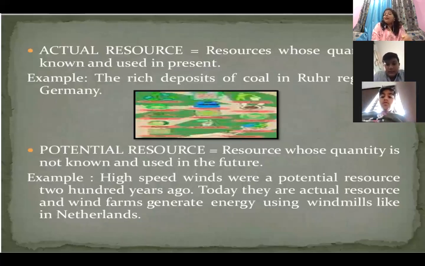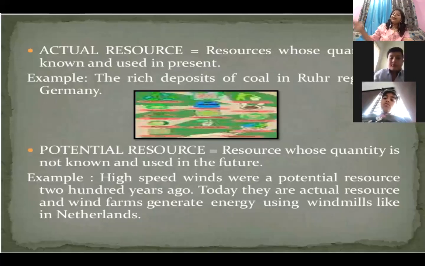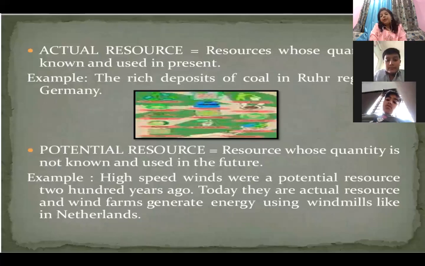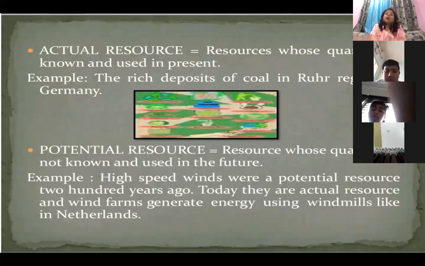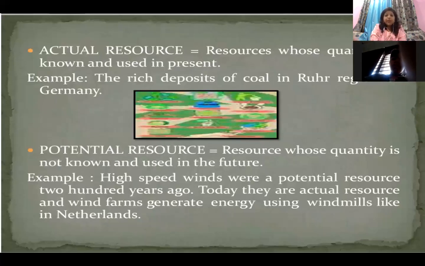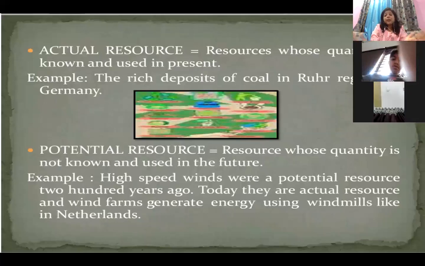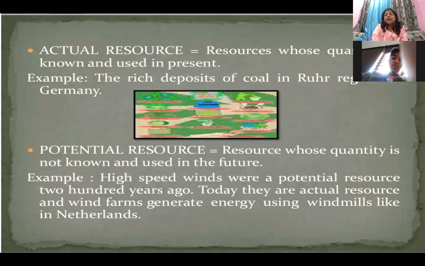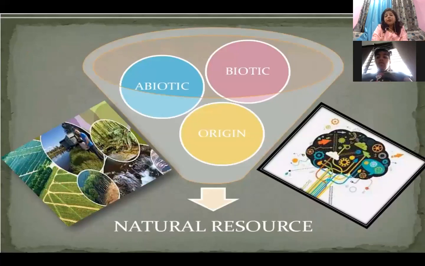So children, one thing I would like to tell you here, that these potential resources, once we start utilizing them, then they become the actual resources in a span of time. Now that span of time can stretch from some 100 years up to some more 100 years. Clear, everyone? So the difference between actual resource and potential resource is clear. Okay, so this was basically on the origin of development and use. Next classification we are going to discuss is about the origin.